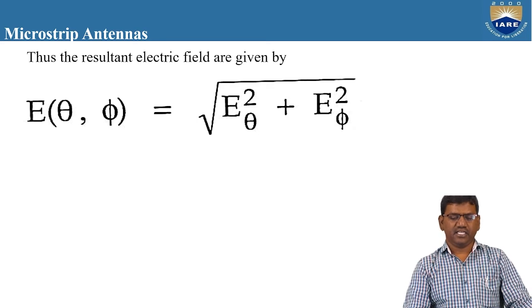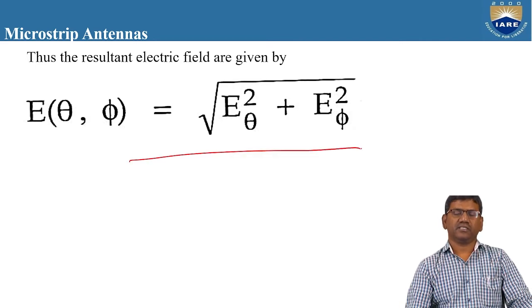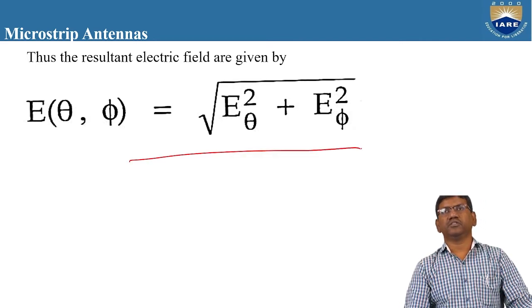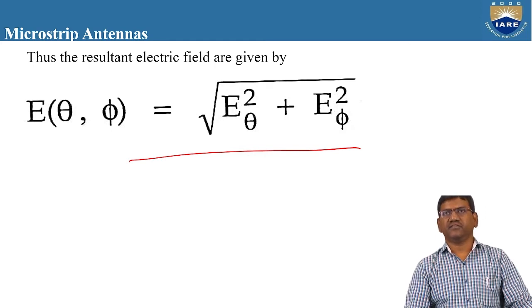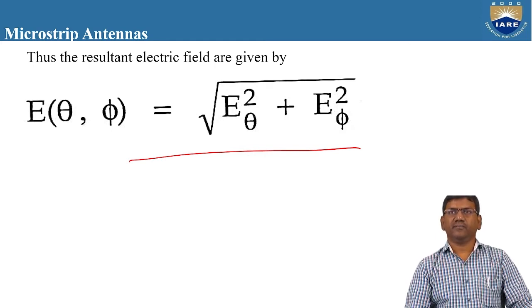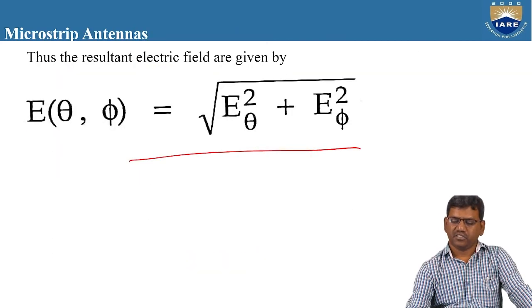Thus the resultant electric field E(θ, φ) is equal to the square root of E theta squared plus E phi squared. The total electric field produced in both the elevation and the azimuthal planes is given by the square root of the squares of the magnitudes of E theta and E phi. So E theta squared plus E phi squared gives the resultant electric field produced by the patch antenna. So this is about the microstrip antennas.